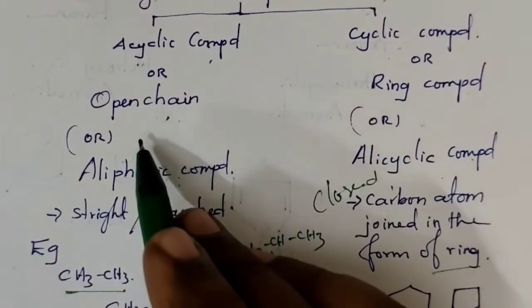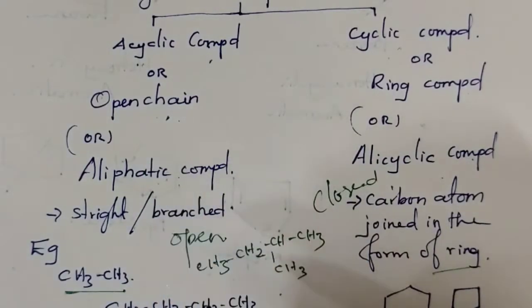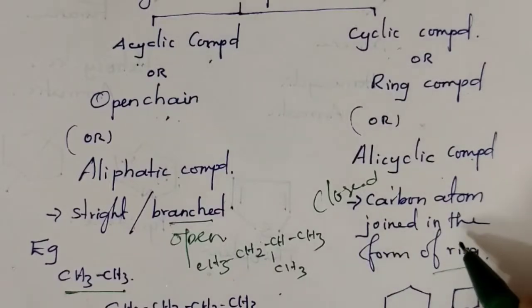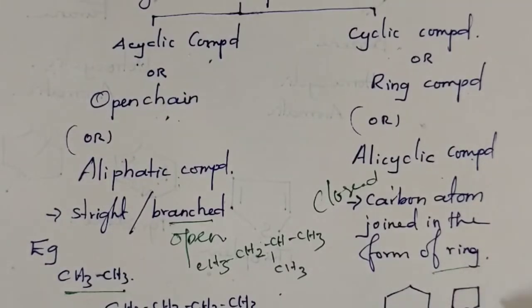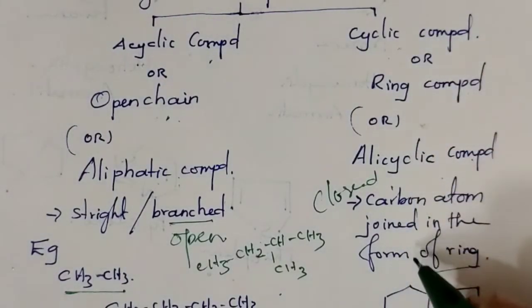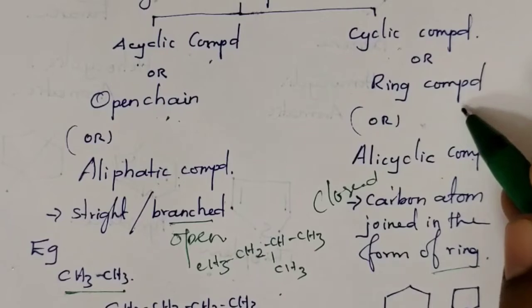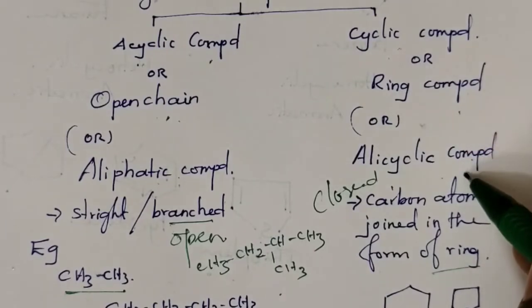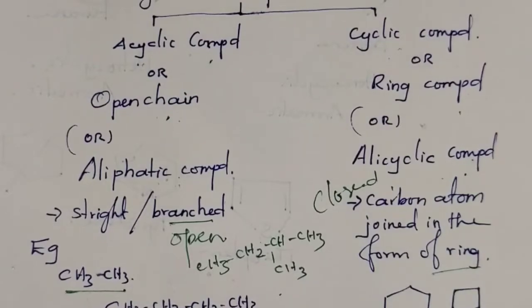So acyclic or open chain compound means either straight or branched chain compound, whereas cyclic compound means closed chain compound. Here all the carbon chain is closed, no opening. This cyclic compound, or ring compound, or alicyclic compound is further classified into two types.